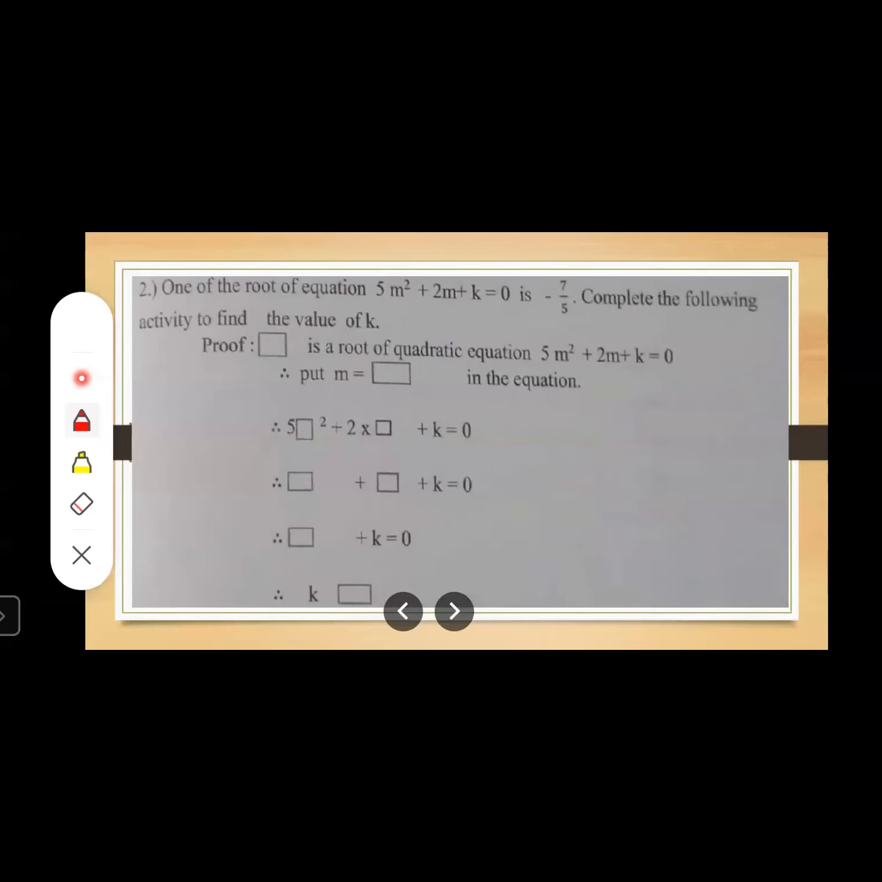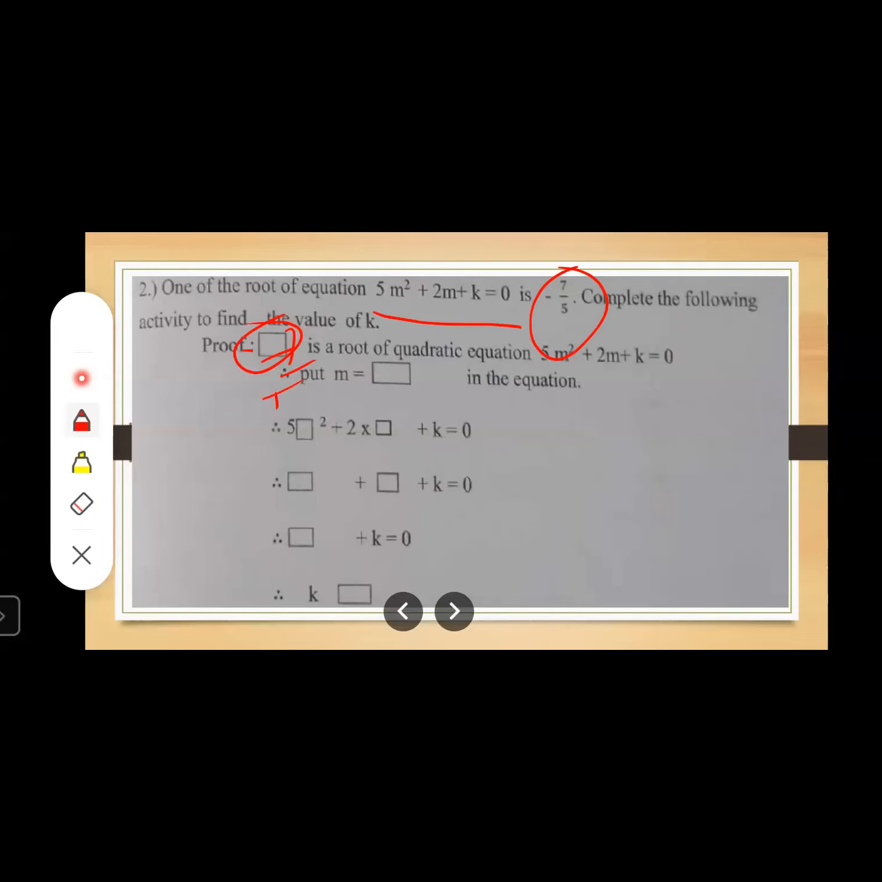One of the roots of the equation 5m square plus 2m plus k is equal to 0 is minus 7 upon 5. Complete the following activity to find the value of k. Now, which quadratic equation is given over here? 5m square plus 2m plus k is equal to 0. Minus 7 upon 5 is one of the roots given, so this value you have to write here: minus 7 upon 5.